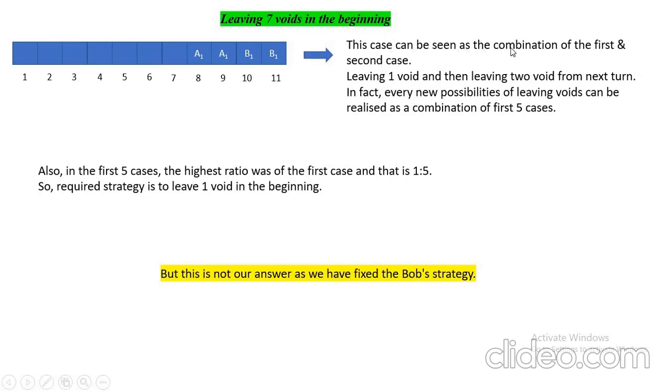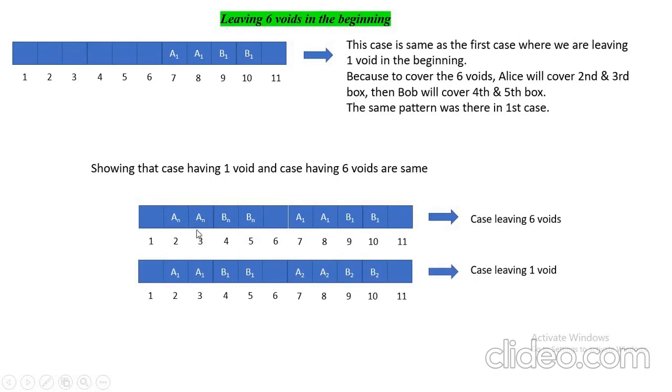Okay, this case can be seen as a combination of the first and second case. Here you can see that we leave the first 5 and then leave 2 voids. So first 5 is what? Leaving 1 void, 2, 3, 4, 5. 2, 3 is filled, 4, 5 is filled, when only 1 void is left.